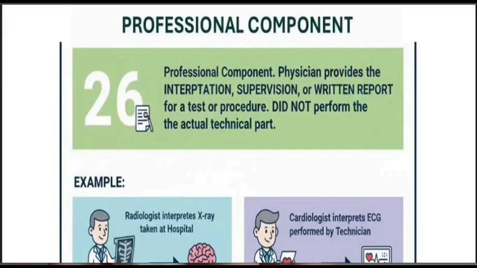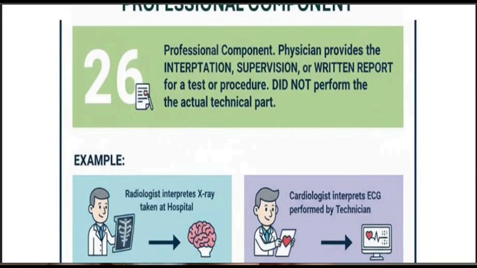Modifier 26 is the professional component, in which only the interpretation is given. The test or procedure is not performed, only the interpretation is given. By definition, in the professional component the physician provides the interpretation, supervision or written report for the test or procedure, but does not perform the actual technical part.